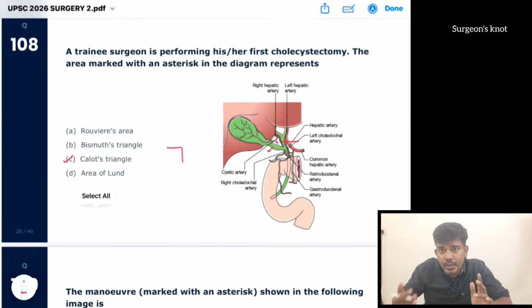The content of Calot's triangle is the lymph node of Lund, whereas the content of the hepatobiliary triangle is the cystic artery, whereas in Calot's triangle the cystic artery forms a boundary. Okay, so this is an easy question, a repeatedly asked question: Calot's triangle.